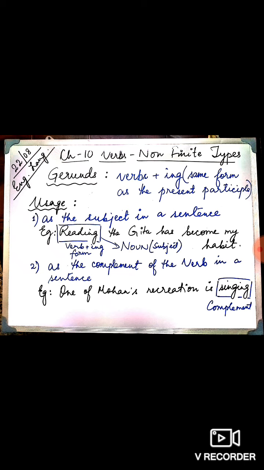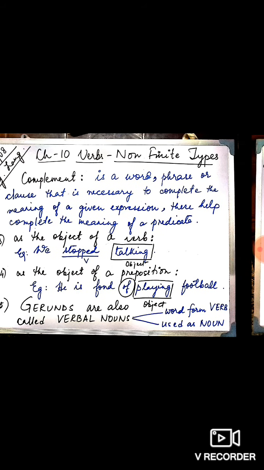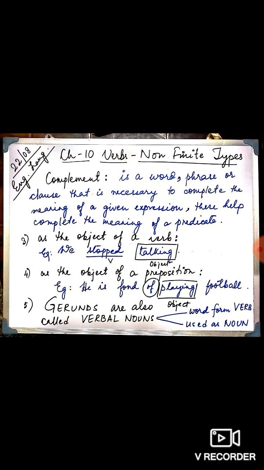Hence, the complement is a word, a phrase or a clause which is important to complete the meaning of the predicate. One of Mohan's recreation is singing. Singing here is again a gerund and it is used here as a complement of the verb. The verb here is.